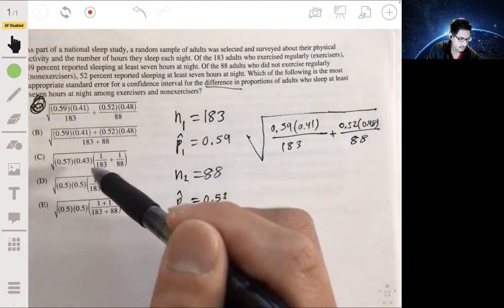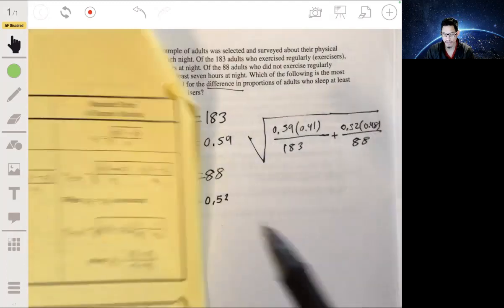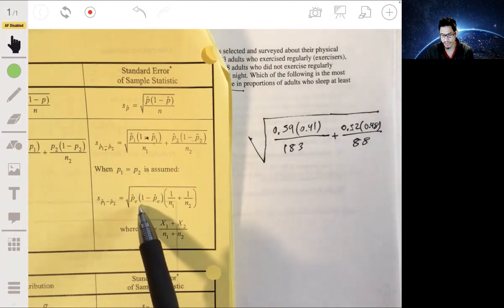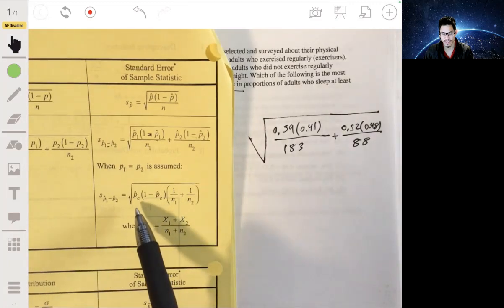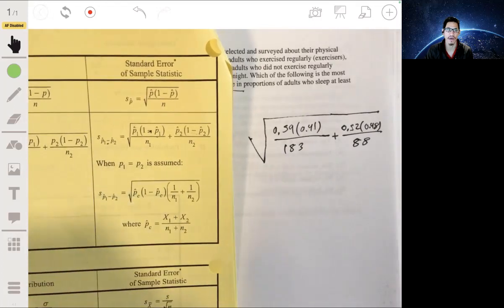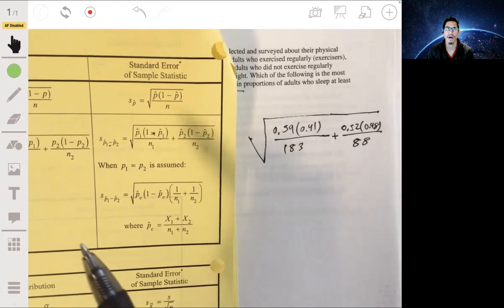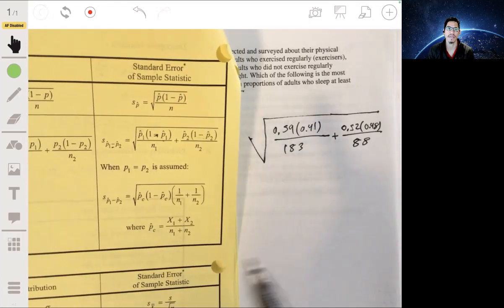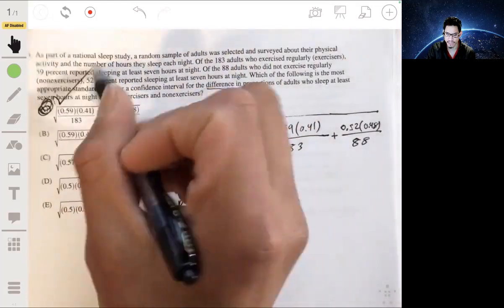The other ones, I think what they're trying to get at is the combined count, which is what you use when you're doing a significance test, where the null hypothesis is that both groups have the same proportion of whatever it is. So don't confuse it with that. So the answer is A.